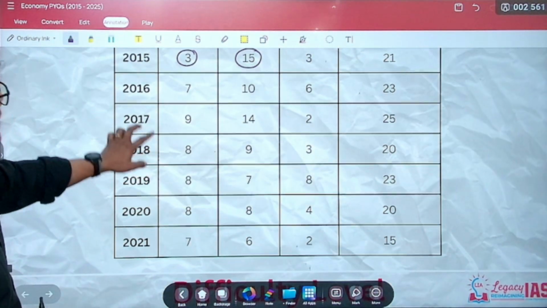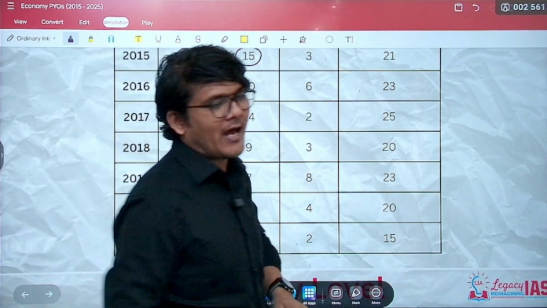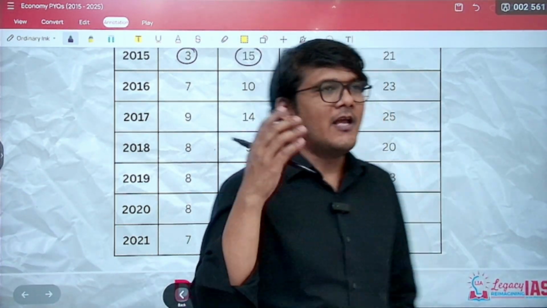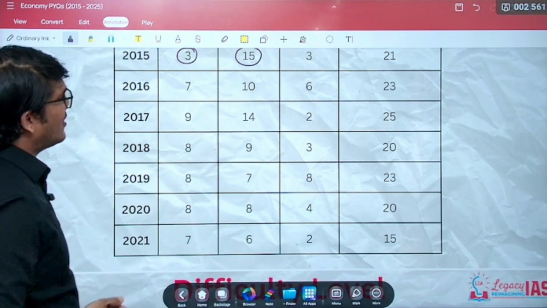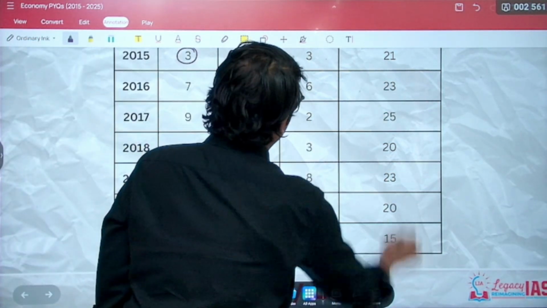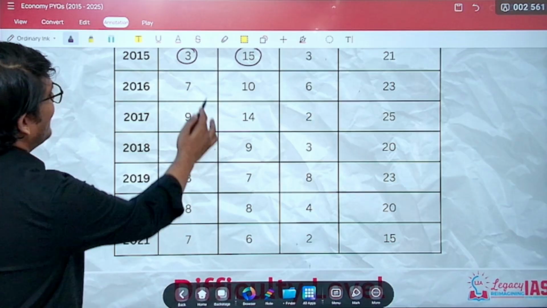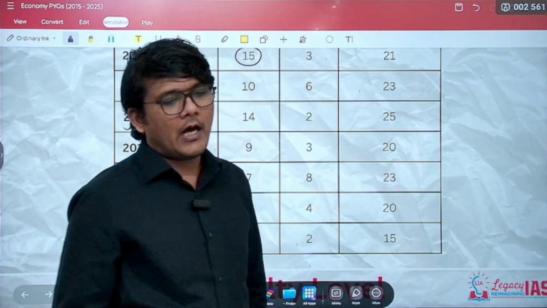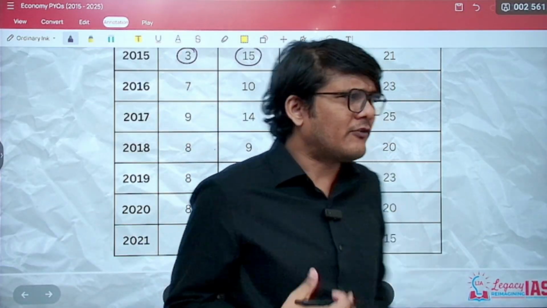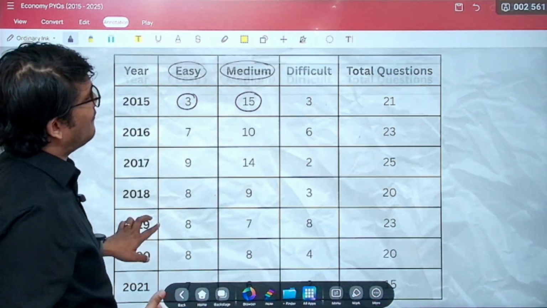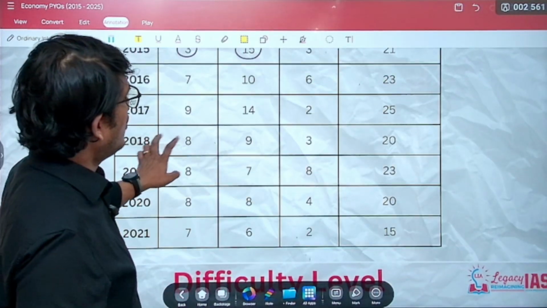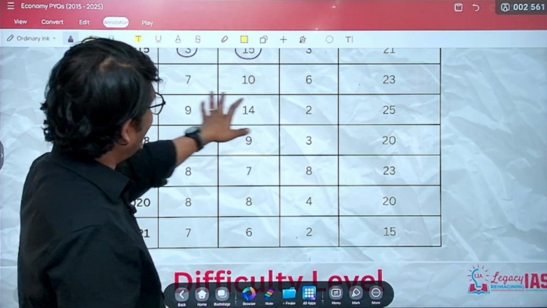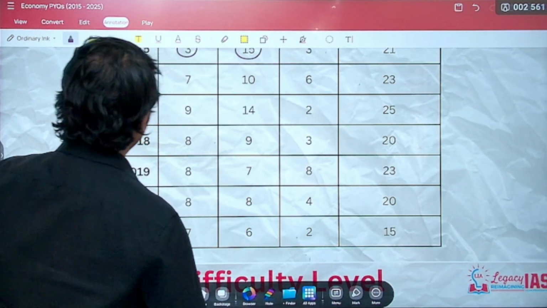Let's move ahead to 2016. That's the year when I gave and cleared my prelims, and in this year you had around 23 questions of economy. 7 were easy, 10 were medium, and 6 were difficult. The difficulty level was high. So the number has increased, but still 17 questions are easy to medium.